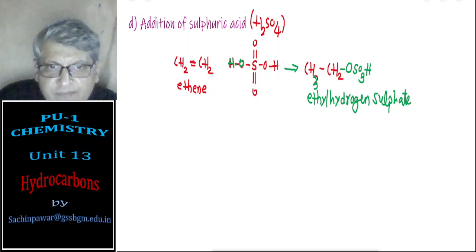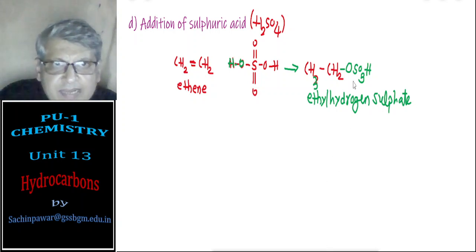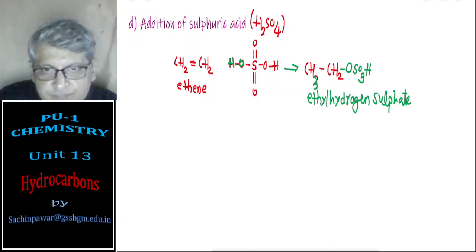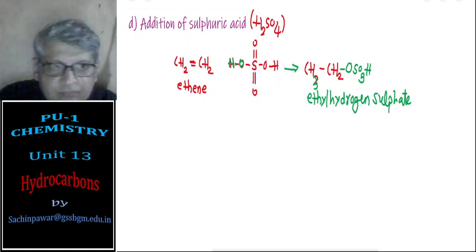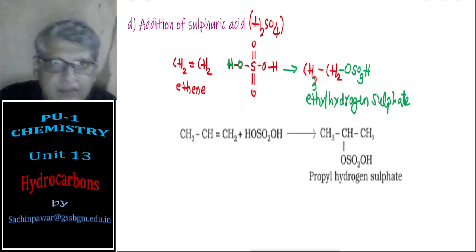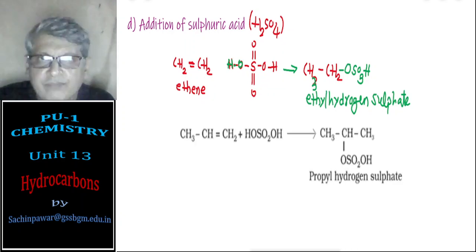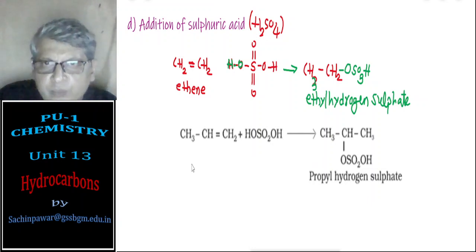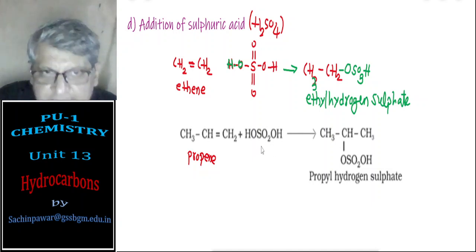Ethyl hydrogen sulfate. If you want, we can write it as SO4H also. This is a second reaction where propene reacts with sulfuric acid. We can write sulfuric acid like this also, and again the same thing is happening.